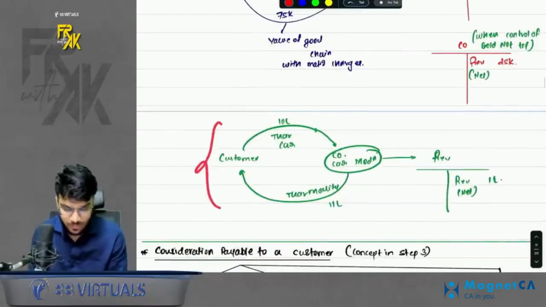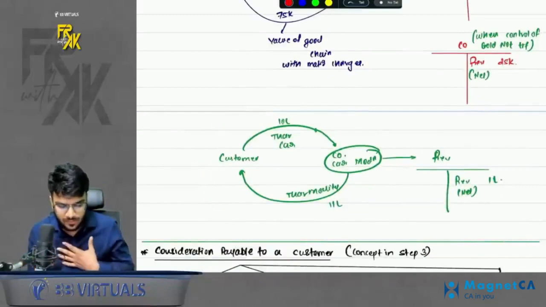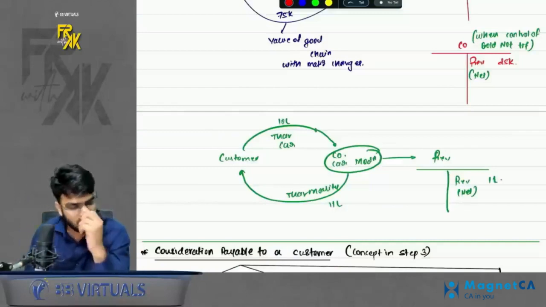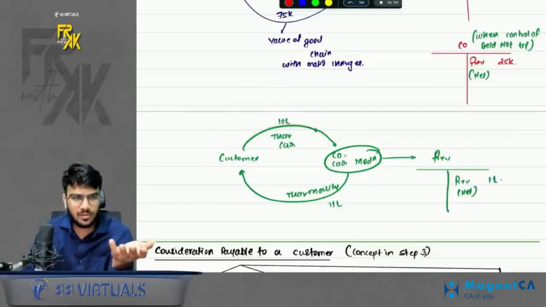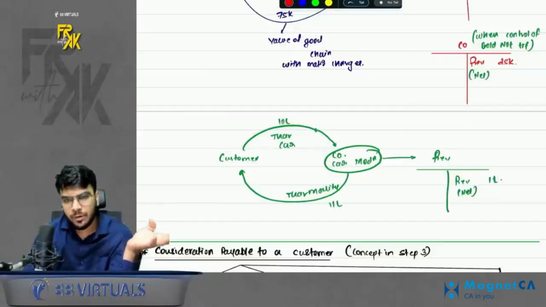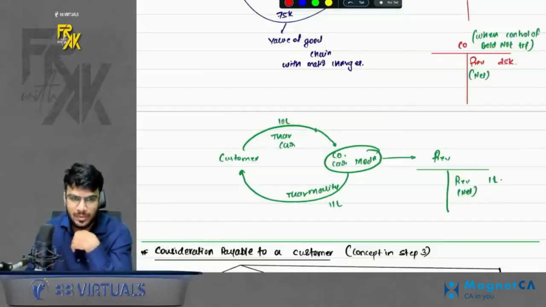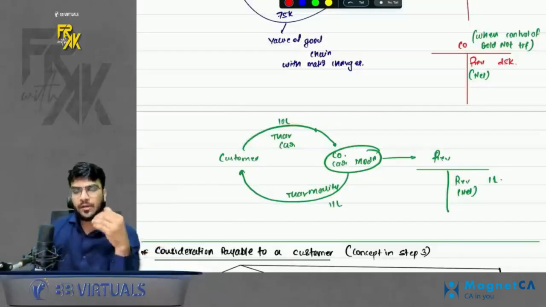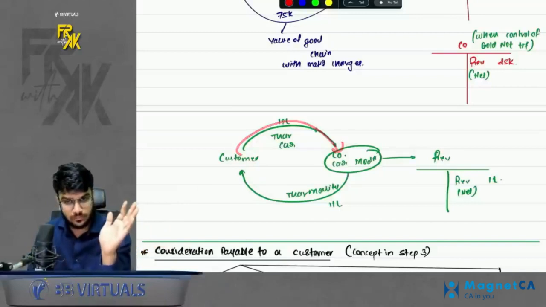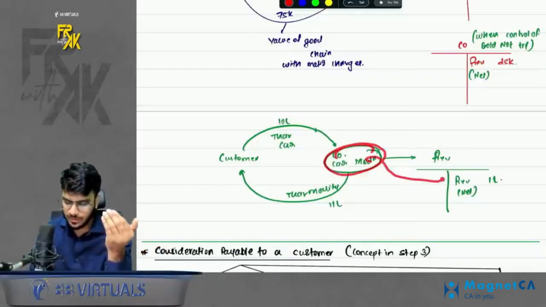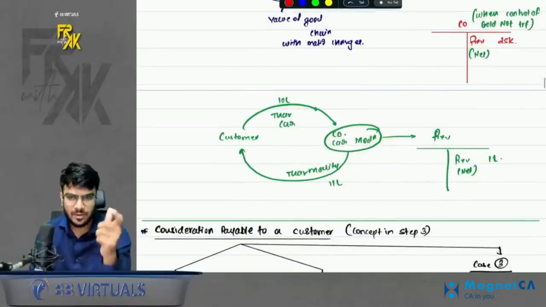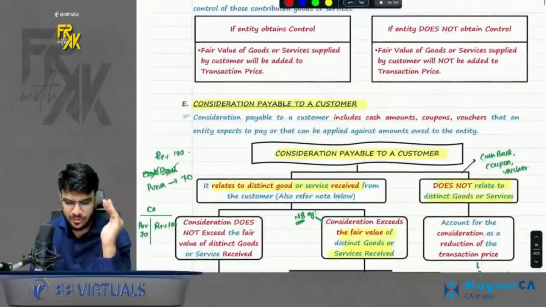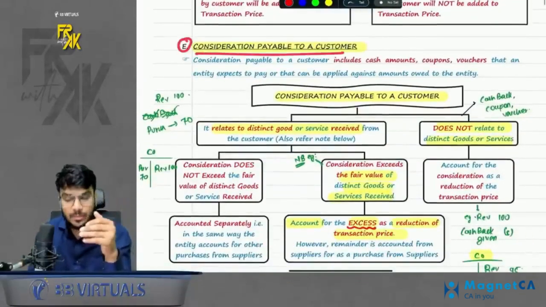I also took one more example. Let's say I have a car, a Thar. I give my car to a company to modify that car. Now here I'm not transferring the control of my Thar, because the Thar before also belonged to me, afterwards also it will belong to me. I have transferred it to the company only to make some modifications. I will receive it back again. So when you conclude that I'm not transferring the control, that means this car modification company should book the revenue only on a net basis, whatever it has charged for modifying the Thar. Simple. So this was customer provided goods or services. Next point, consideration payable to a customer.